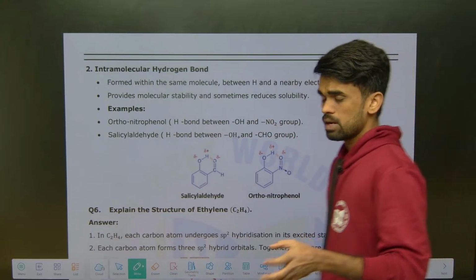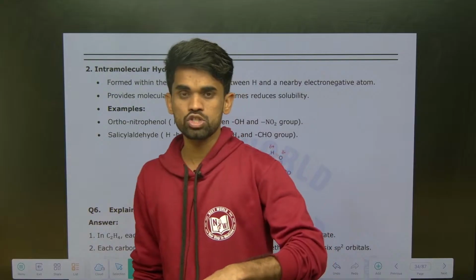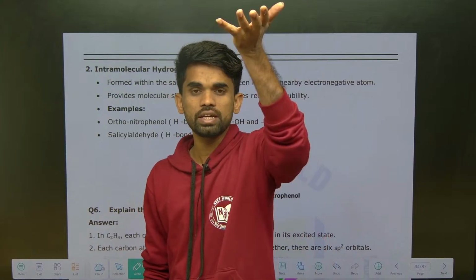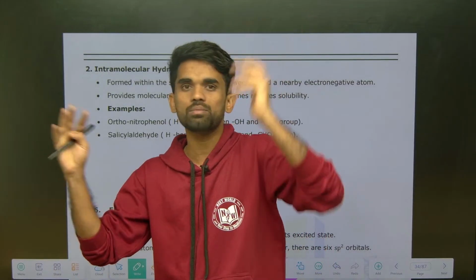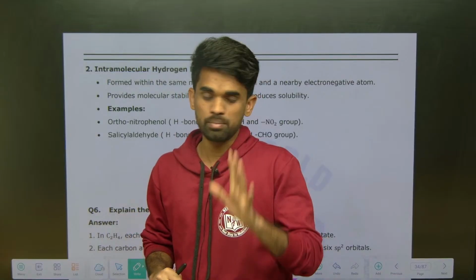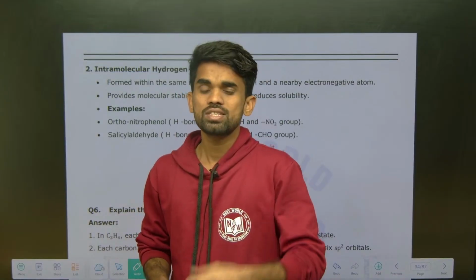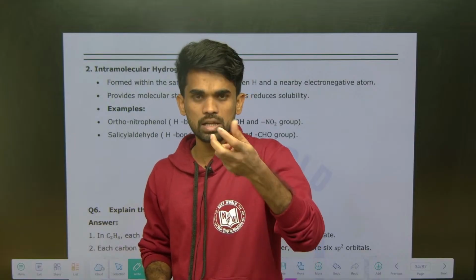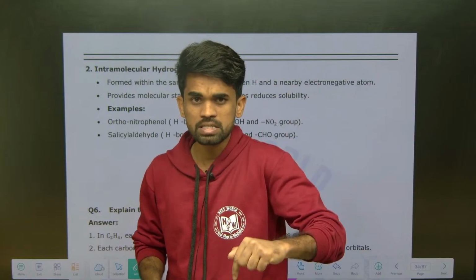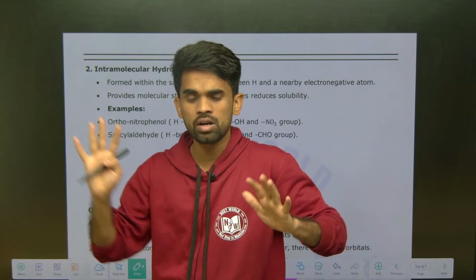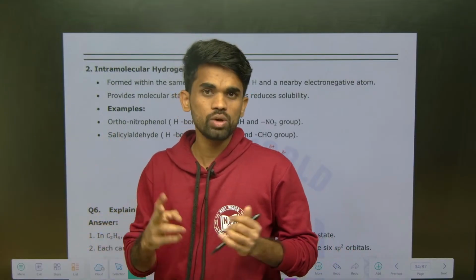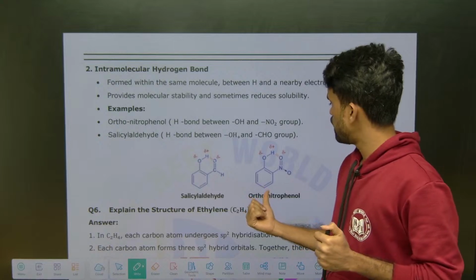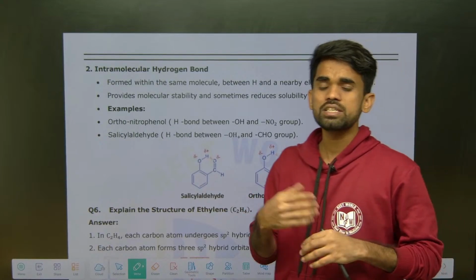See, remember, due to intramolecular hydrogen bonding, the stability of the molecule increases when compared with intermolecular hydrogen bonding. And second statement, the solubility due to intramolecular hydrogen bonding decreases when we compare with intermolecular hydrogen bonding. Now they will give two examples like orthonitrophenol and paranitrophenol, and ask which has more solubility.